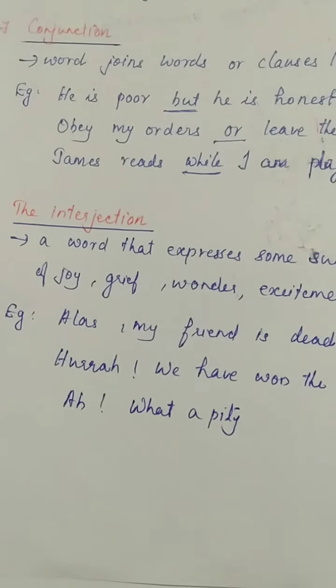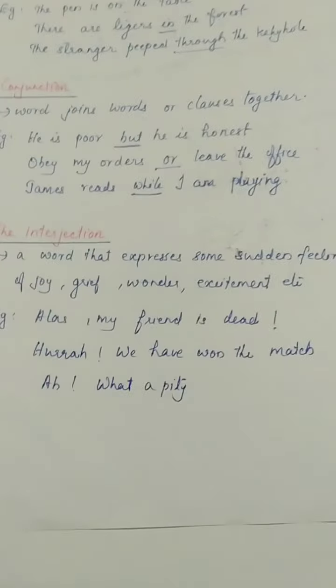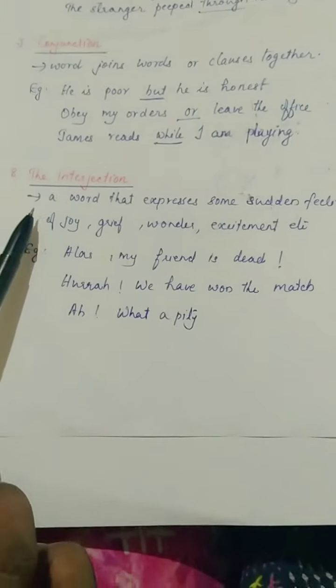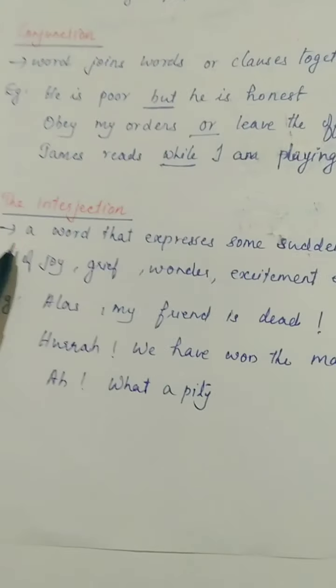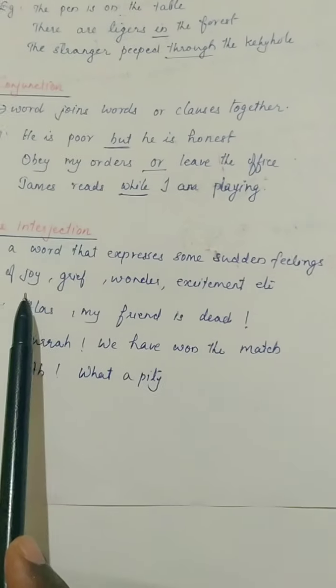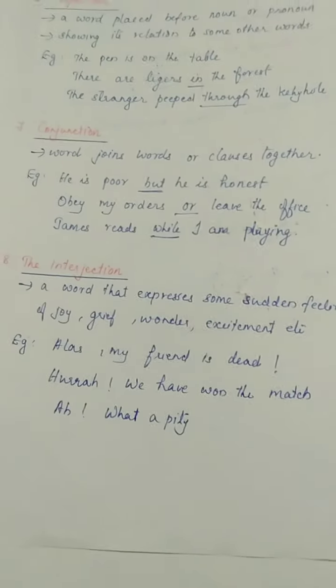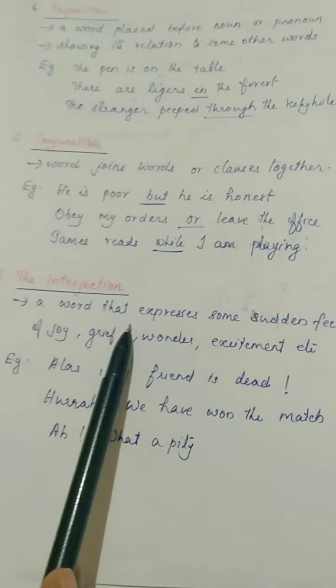The last part of speech is interjection. Interjection is very easy. And what is interjection? Interjection is a word that expresses some sudden feelings of joy, grief, wonder, excitement, etc. It's a word that expresses some sudden feelings.